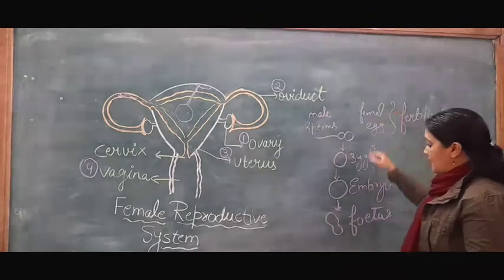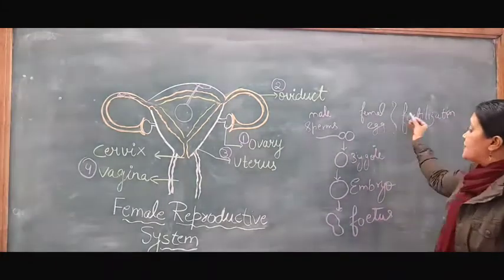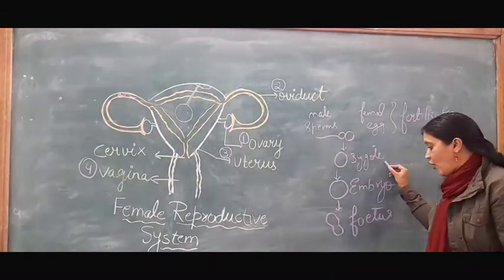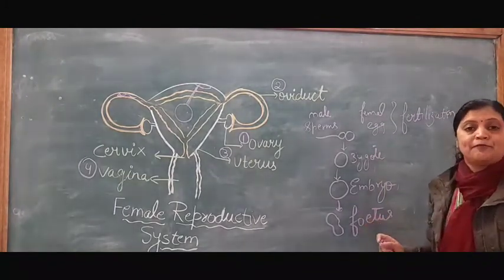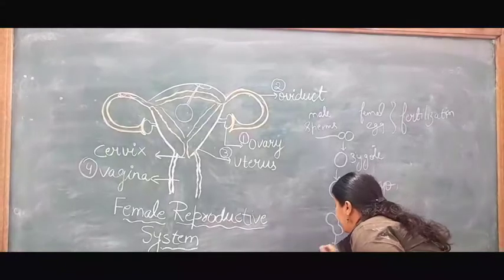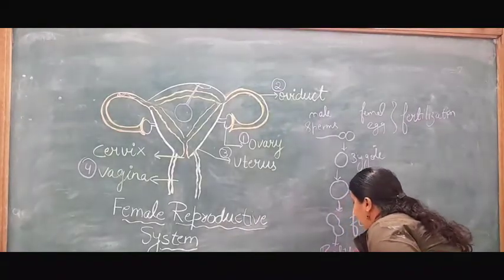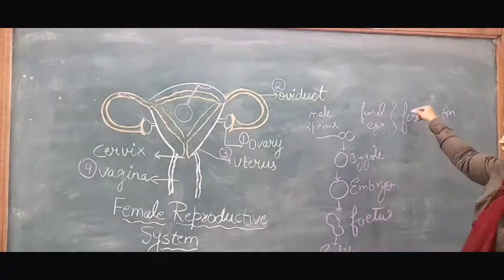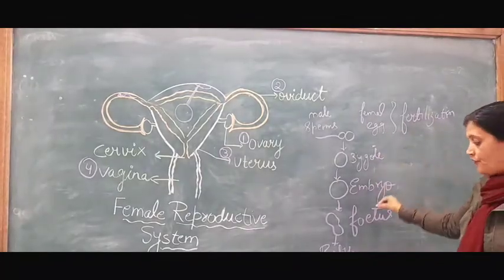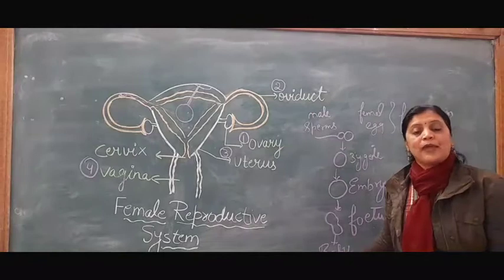Okay, so now we come back to the points. First fertilization, second zygote, third embryo, and fourth fetus. And after 9 months, the baby will be born. These are the steps. After 9 months, the baby will be born. So these are the steps: fertilization, zygote, embryo, fetus, and then finally the baby will be born.